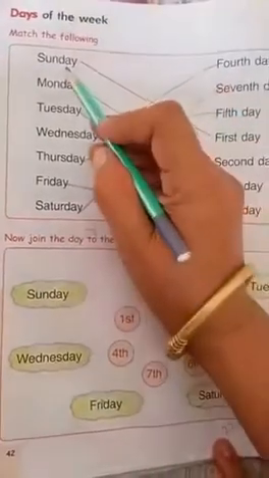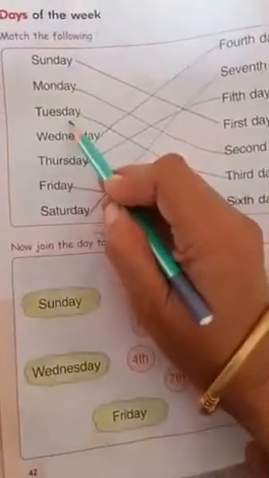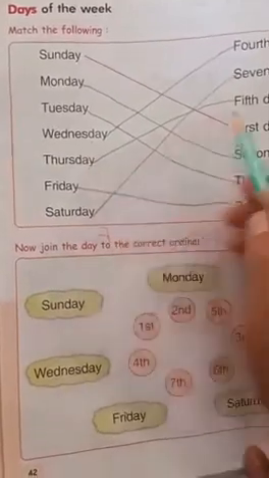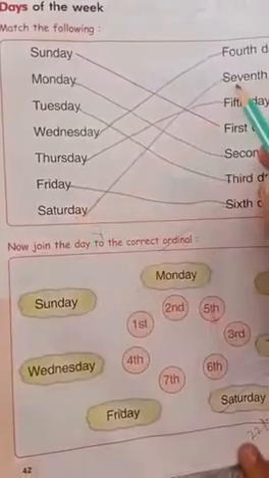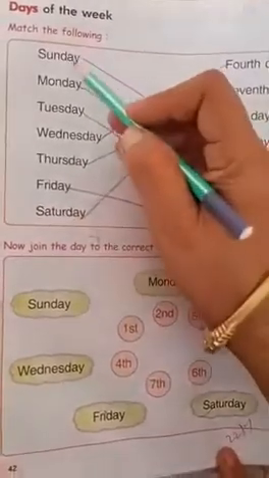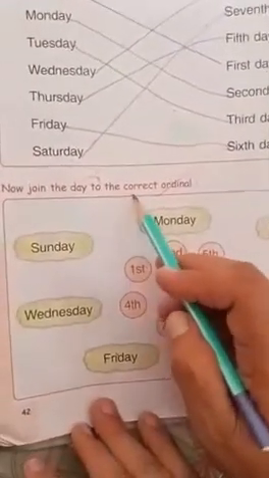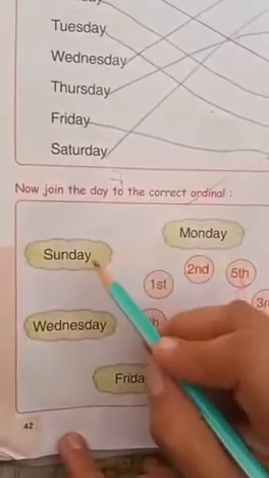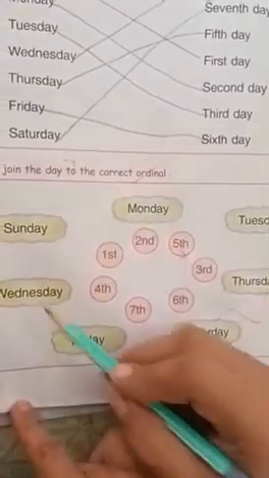Clear? Say with me. Sunday is the first day, Monday second day, Tuesday third day, Wednesday fourth day, Thursday fifth day, Friday sixth day, Saturday seventh day. Clear? You have to learn these days of the week. Now join the day to the correct ordinal. Clear? Look here. You have to join the day to the correct ordinal. Say with me. Sunday, Monday, Tuesday, Thursday, Saturday, Friday, Wednesday.